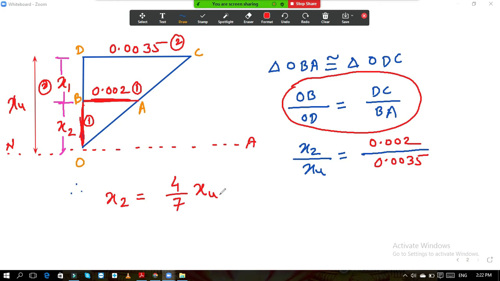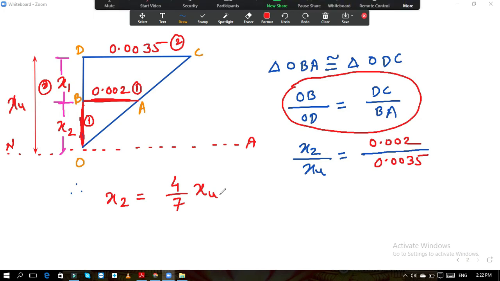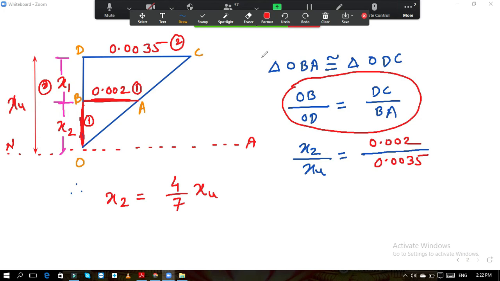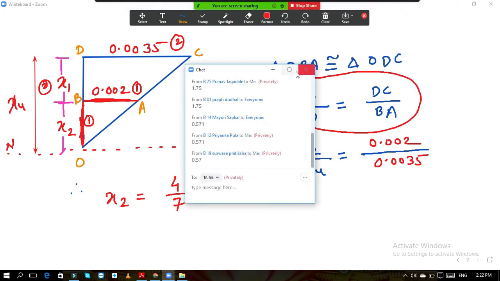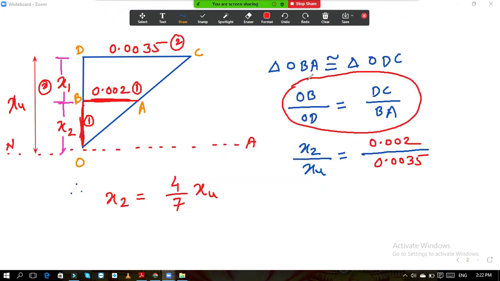X2 is equal to 4 by 7 of xu. Okay, so do it 4 by 7. Are you getting the answer near about this, your 0.57?